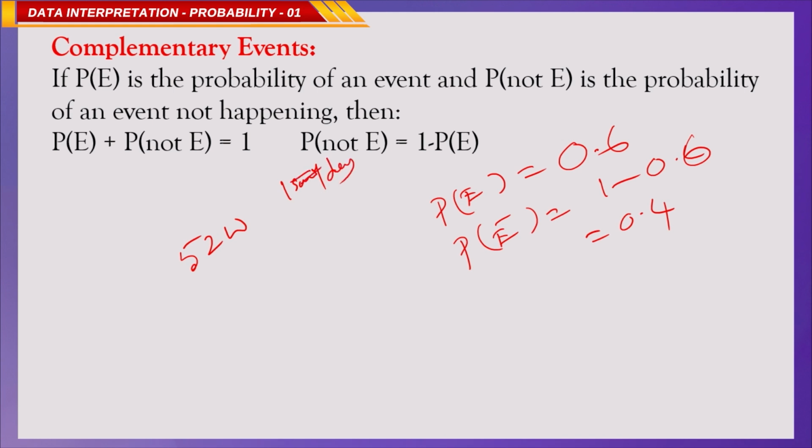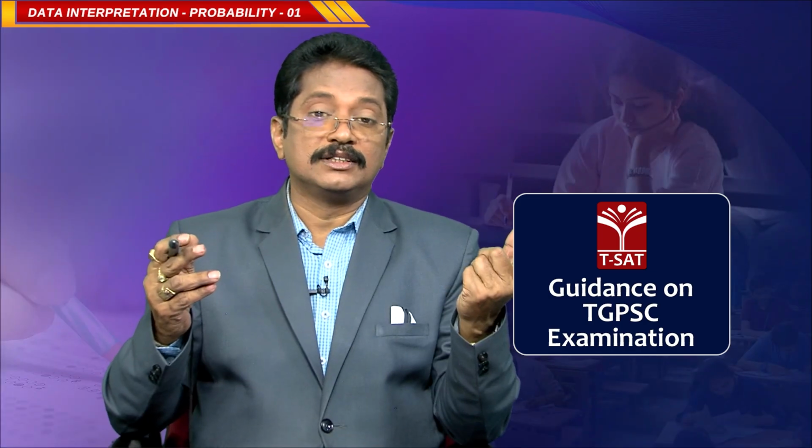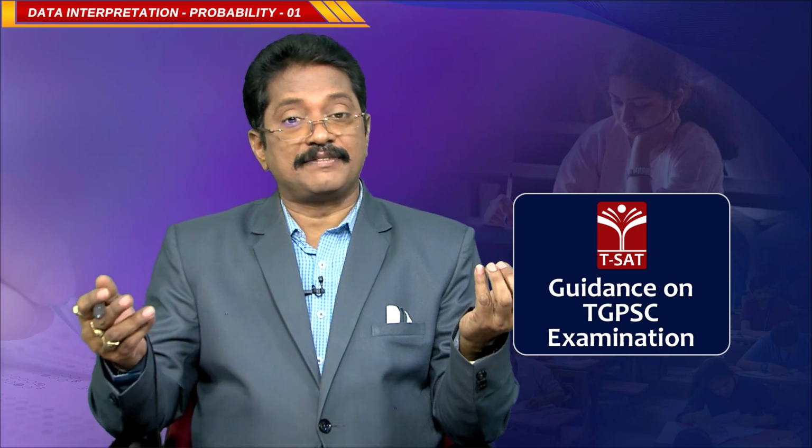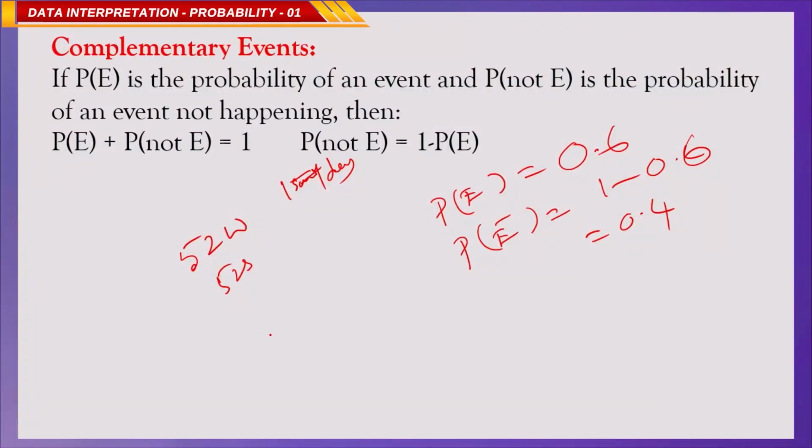From 52 weeks, we have 52 Sundays. The extra day may be any one of the weekdays: Monday, Sunday, Tuesday, Wednesday, Thursday, Friday, Saturday. There are 7 possibilities. Favorable outcome is 1, total outcomes 7, so the probability is 1 by 7. So, getting 53 Sundays in a normal year is 1 by 7.